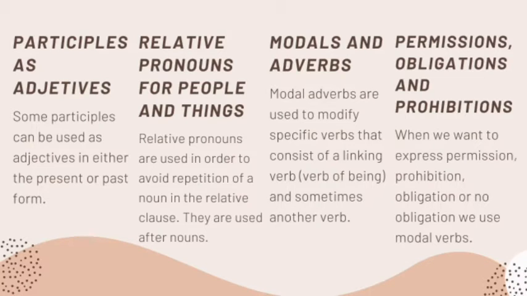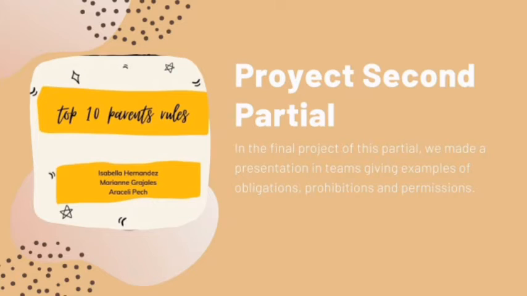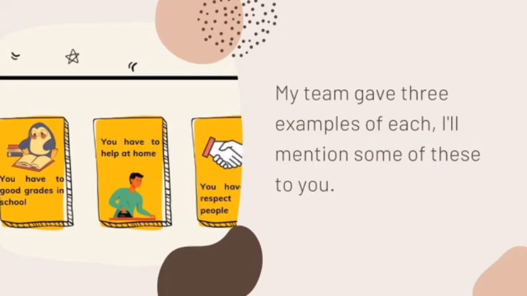In the final part of the second partial, we made a presentation in teams giving examples of obligations, prohibitions, and permissions. In this spread, my team gave three examples of each and I mention some of these to you. First, obligation: You have to help at home. Permission: You can go to your dance class only if you finish your homework. Prohibition: You can't go to the cinema alone.